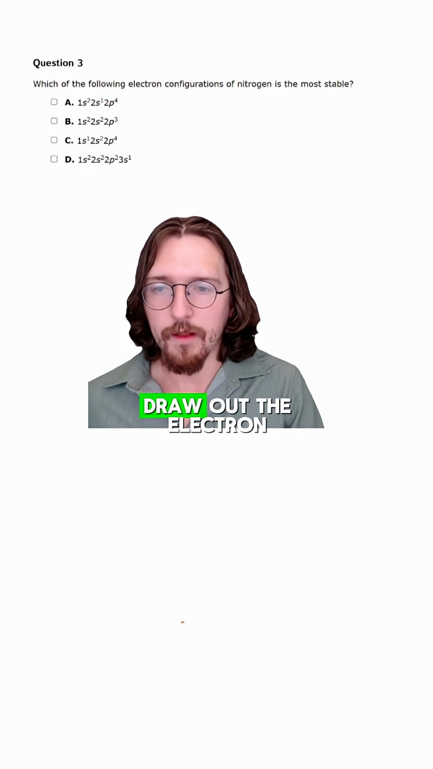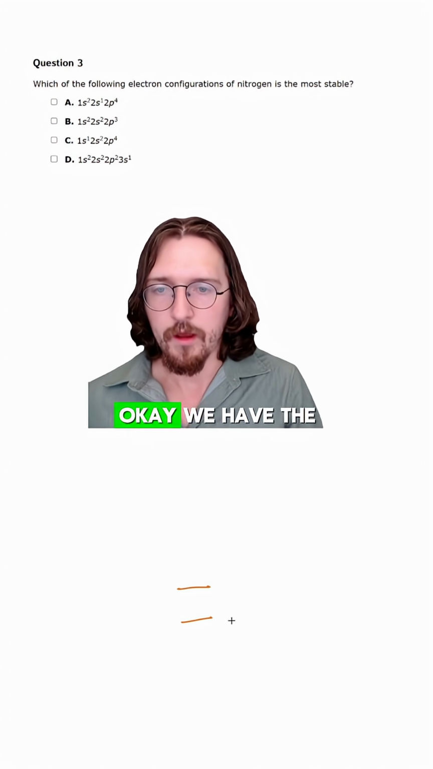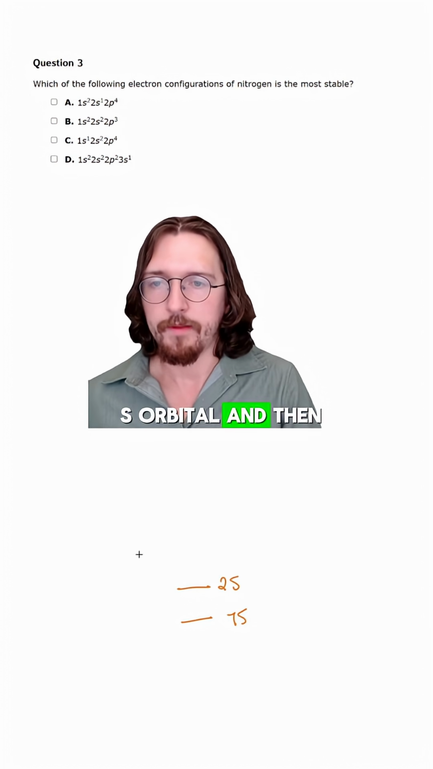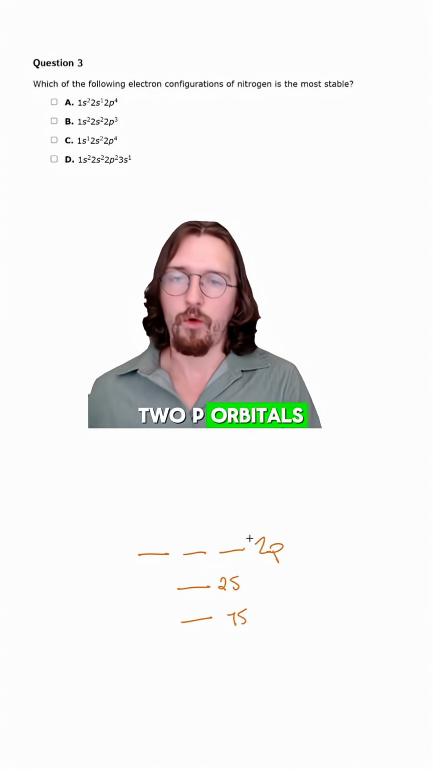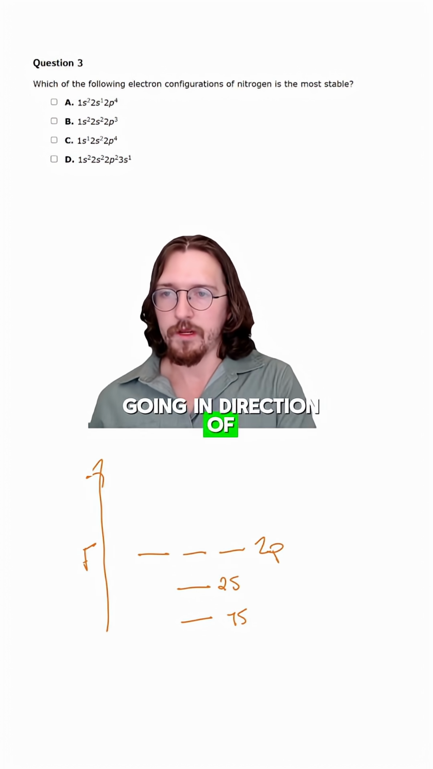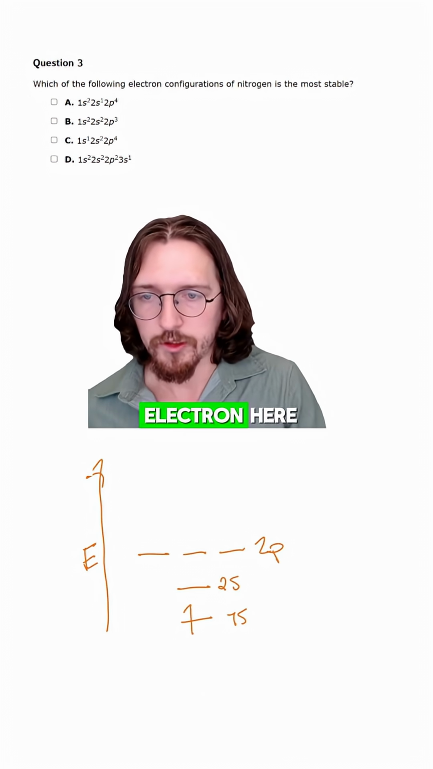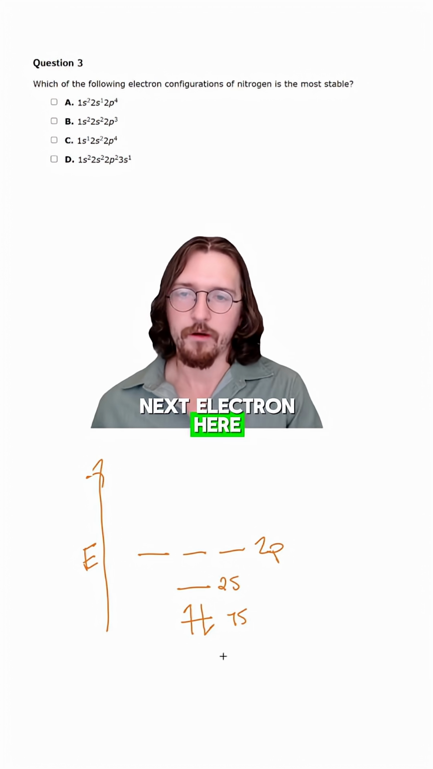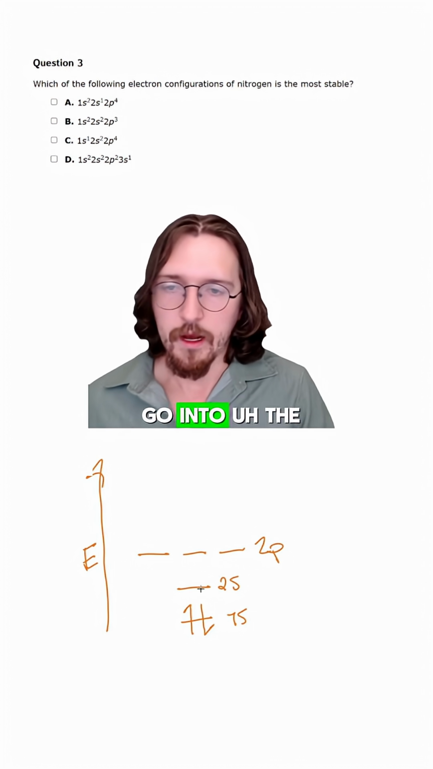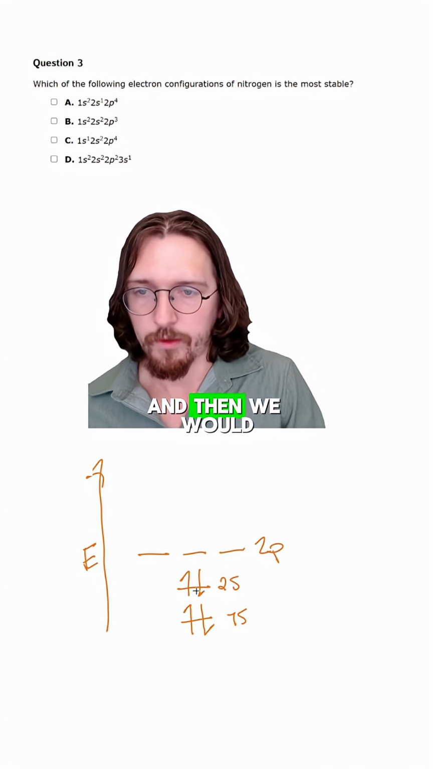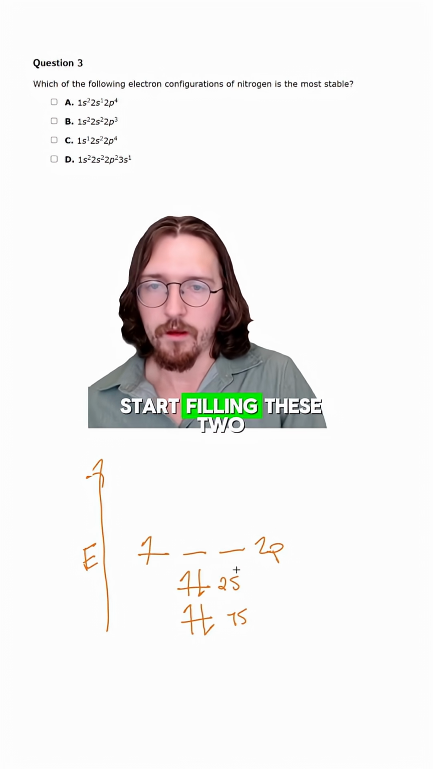So if we actually just draw out the electron configuration for nitrogen, we have the 1s orbital, we have the 2s orbital, and then we have the 2p orbitals. And we are going in the direction of increasing energy. If we start with hydrogen, we would put 1 electron here. And then for helium, we would have the next electron here. And then we would go into the second period. So we would start with 1 electron, and then we would fill that 2s orbital. And then we would start filling these 2p orbitals.